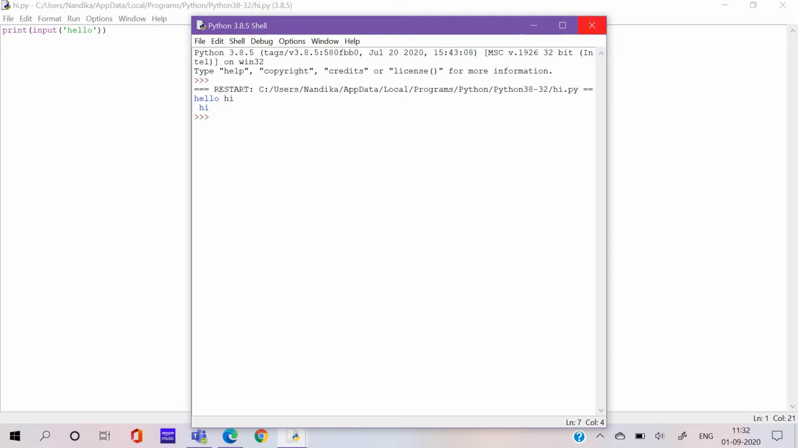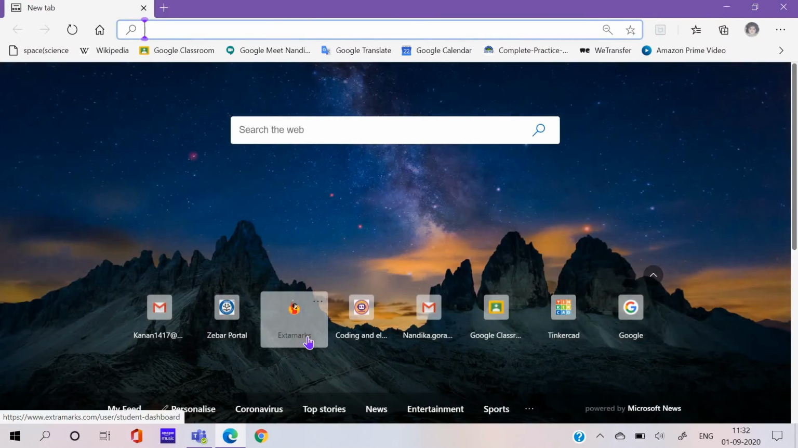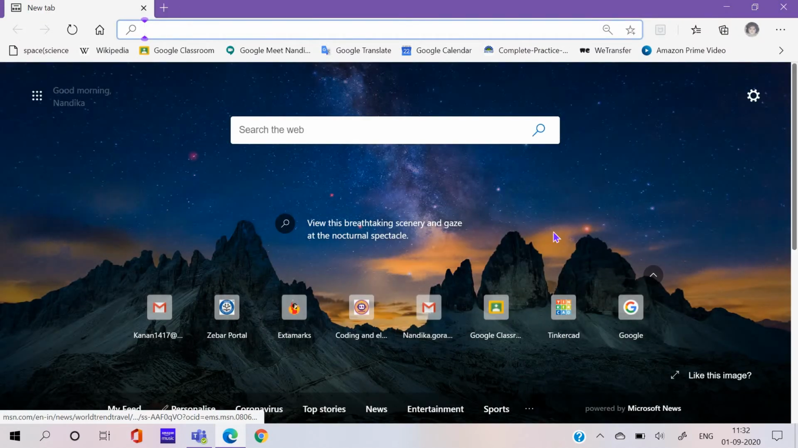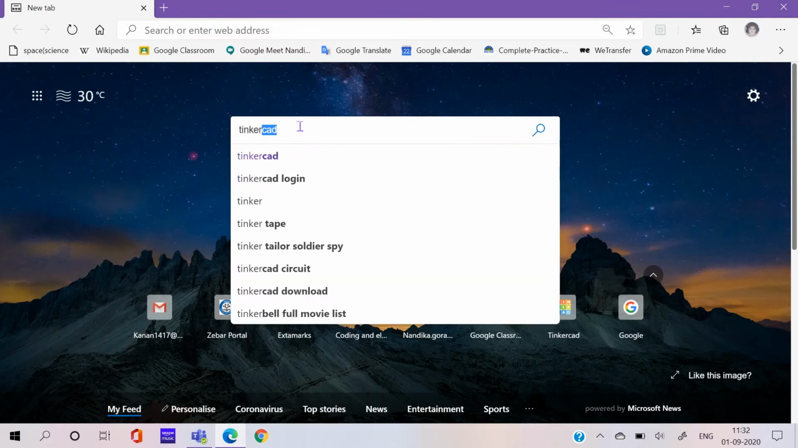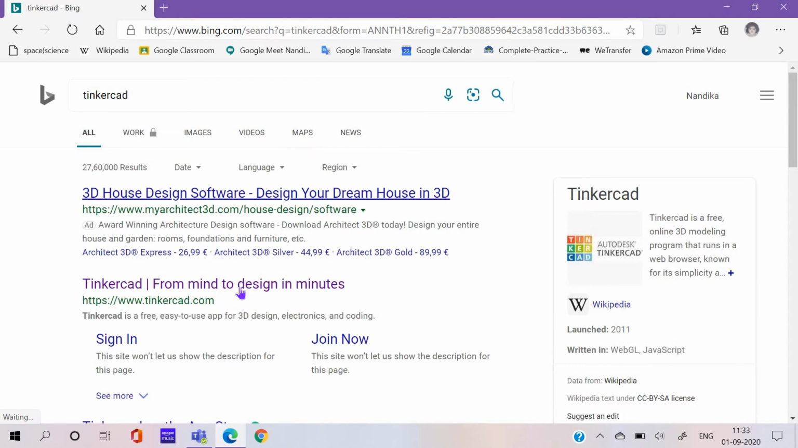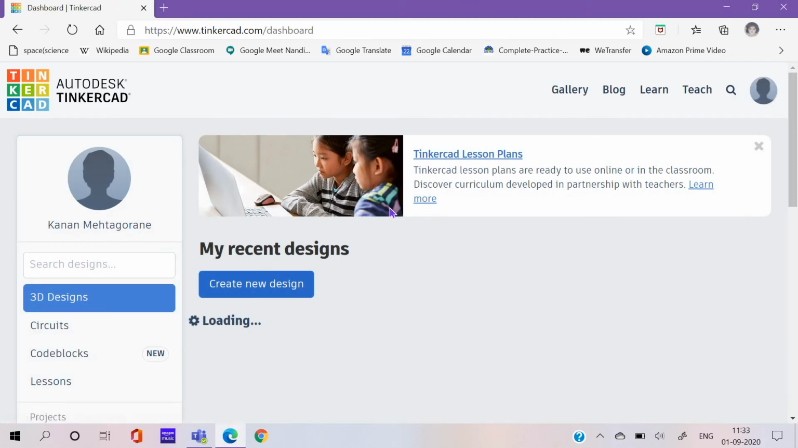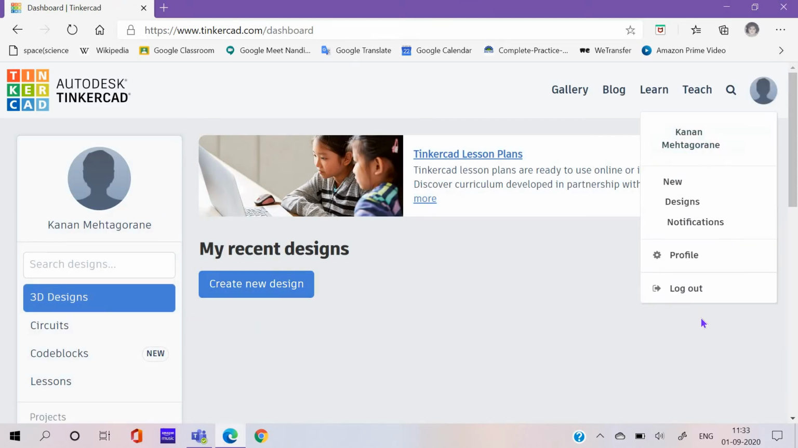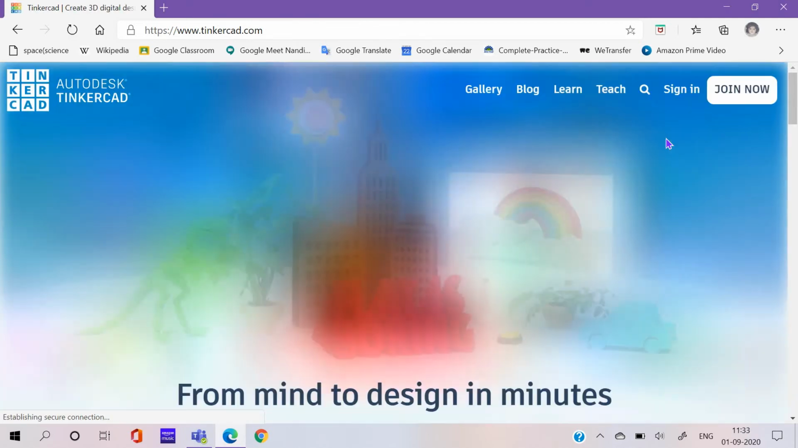So it's like that. Now I want to show you the website for Arduino and circuits. This website is called Tinkercad. I'm on Microsoft Edge, but you can also find it on Chrome. Tinkercad. Okay, click on it. Actually, I might have logged in, as you can see. So I will just log out, and I'll show you how to make an account.